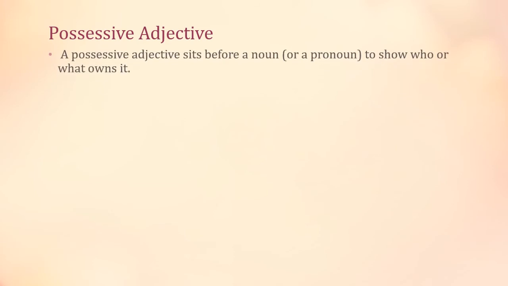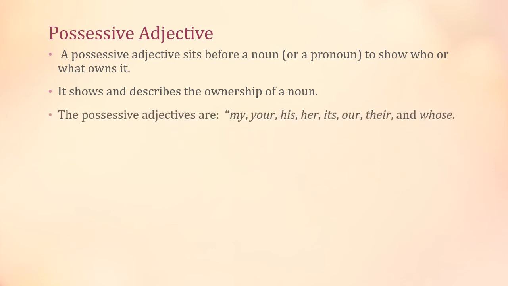Now, this is basically describing the possession of the noun. It shows the noun who or what owns it. Right? Okay. It shows and describes the ownership of the noun. So, for example, the possessive adjectives are my, your, his, her, its, our, their, and those. They are basically describing and showing the possession of the noun, right?